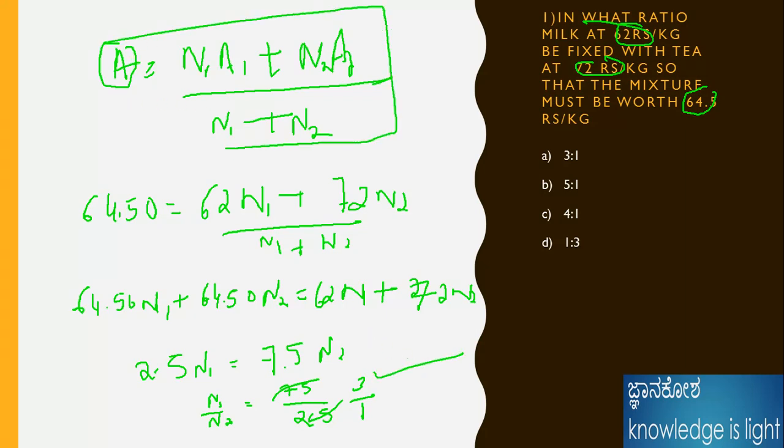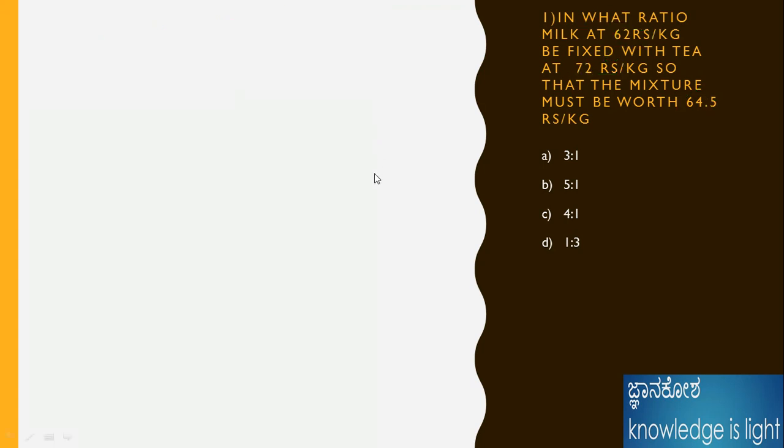Okay, if you forget this formula, how do we do it? Already I showed. For better understanding, I will tell here how we need to solve this problem. Already we wrote it with the decimal removed, for better pricing, 620. This one is A1, and A2 I took as 72, and the average value is also given here, 645.